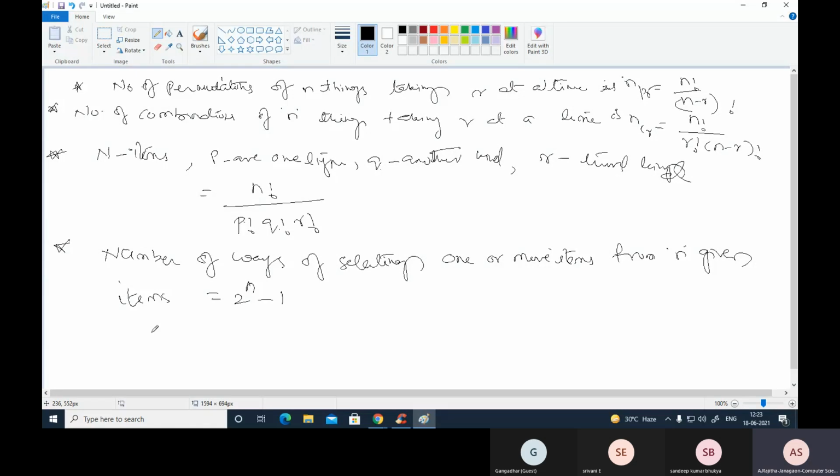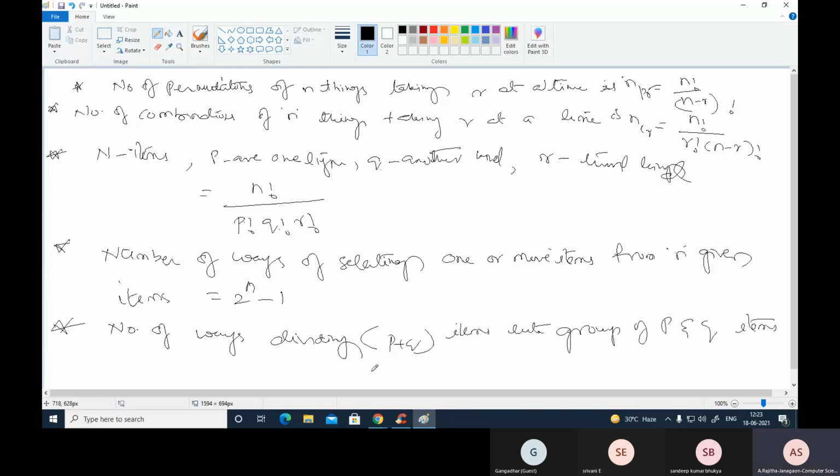And another formula: the number of ways of dividing p plus q items into two groups of p and q items respectively.